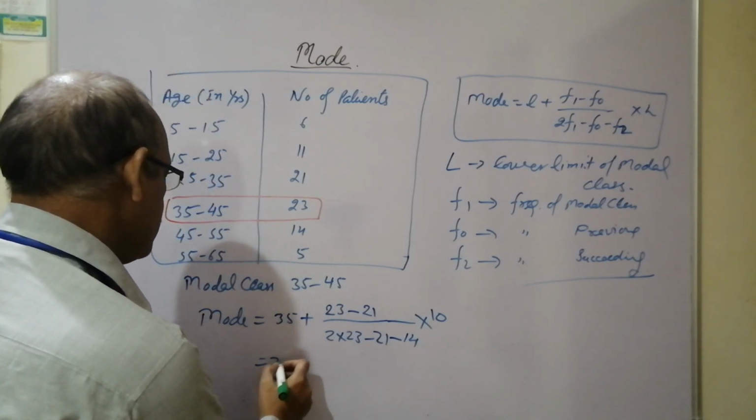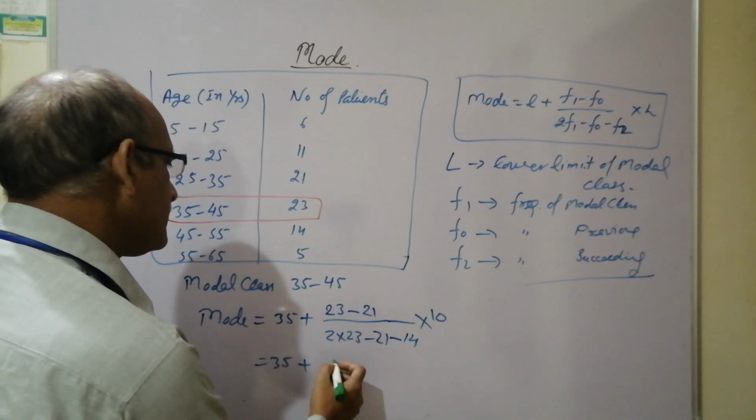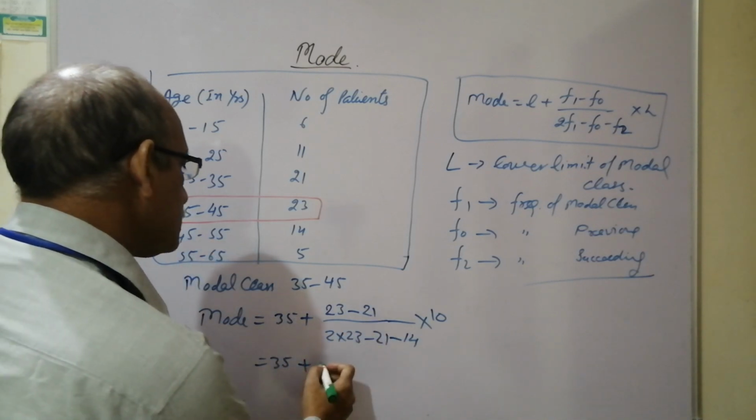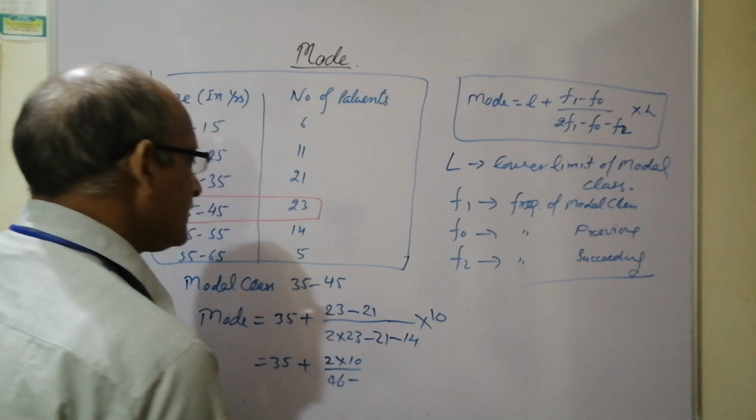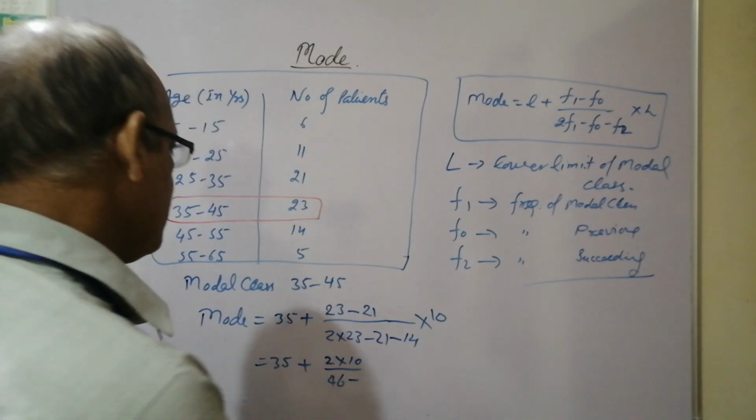So 35 plus now 23 minus 21, that is 2, into 10, upon 46 minus 35.